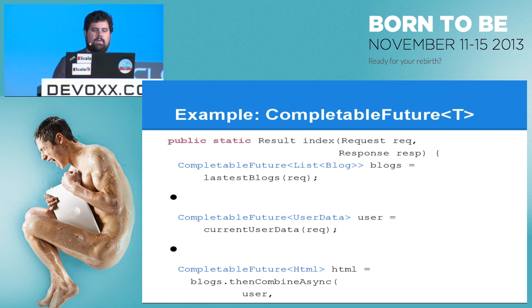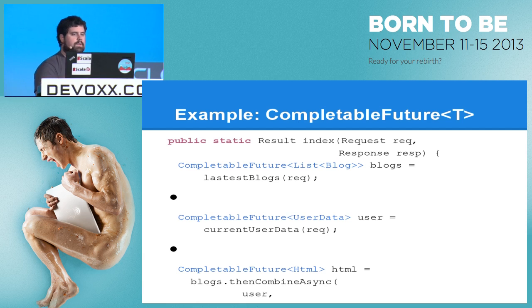So let's look at CompletableFuture a little bit, okay? This is an imaginary Play framework built on Java 8, which I hope will exist in 3 months, but we'll see. Anyway, the way this works is we get in a request, like an HTTP request, and we're going to construct a CompletableFuture of a web result. That's what we're doing.